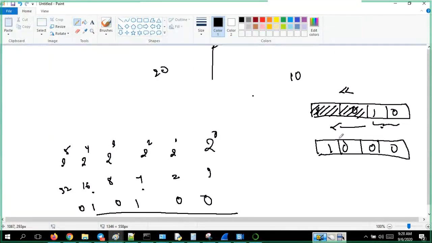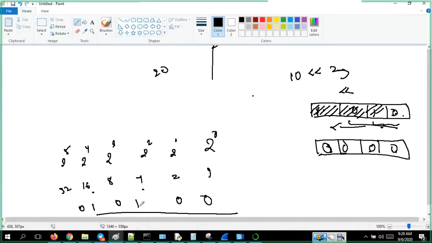Now you have come to know how many bits you have to shift is explained by the number given. 10 moved by 2 bits, that's what you told here. If you have told 3 bits, it will move 3 bits, and the remaining 3 will be empty, so those will be filled with 0.